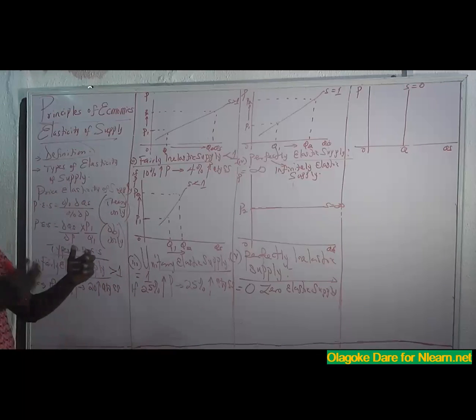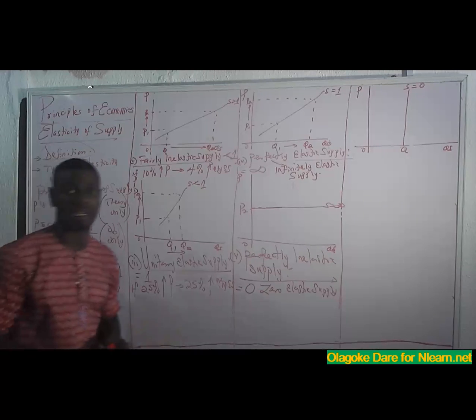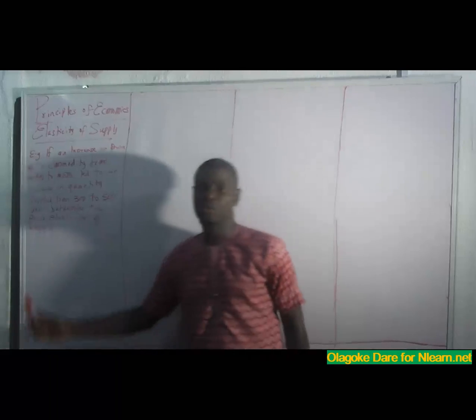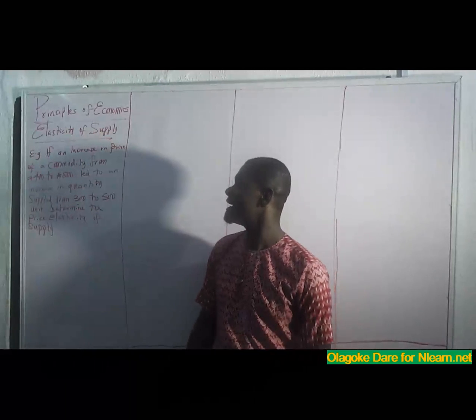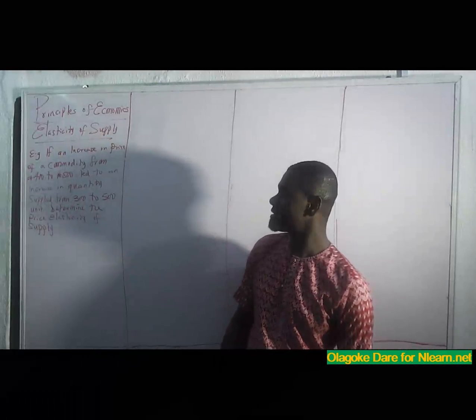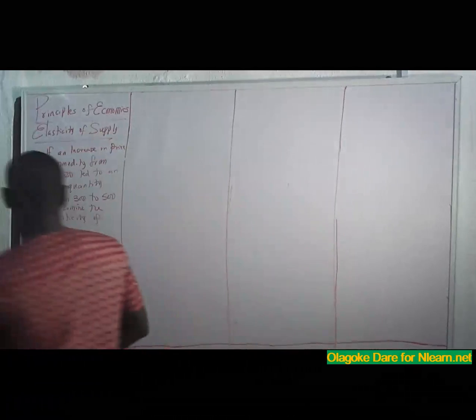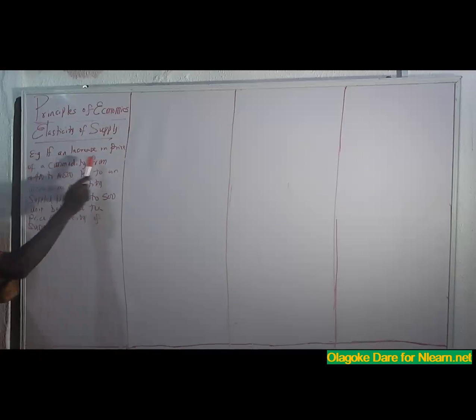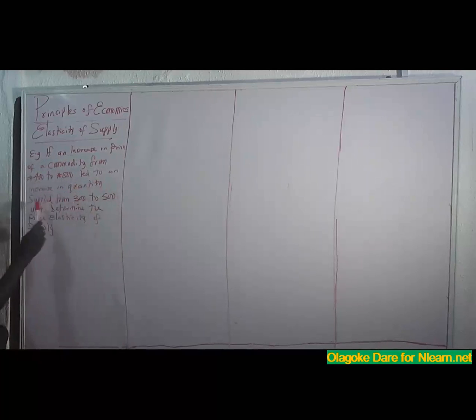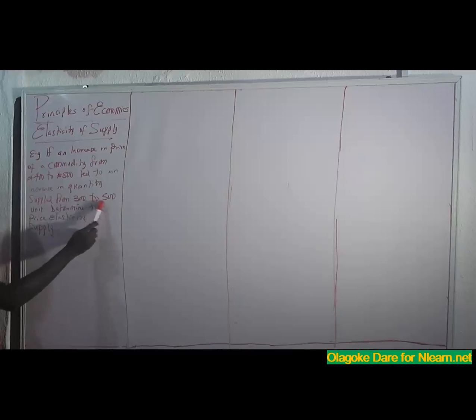So you can use the principle of the elasticity of demand to attempt all this. I'm going to bring a question forward so we solve it under elasticity of supply. Yes, we have a question on elasticity of supply, so let's see how it's done. Here's the example. If an increase in price of a commodity from 400 to 800 led to an increase in quantity supplied from 300 to 500 units, determine the price elasticity of supply.